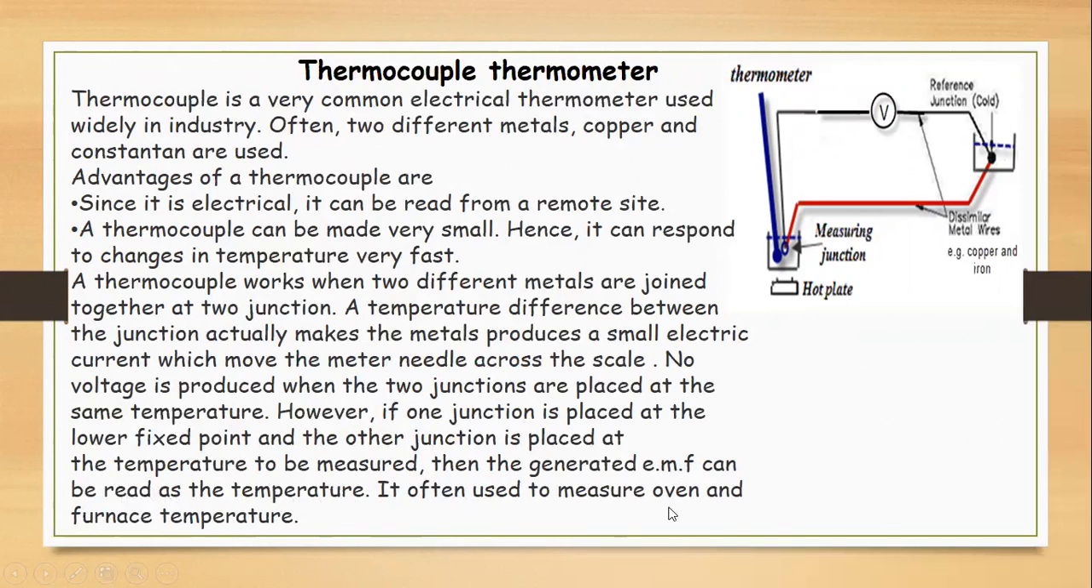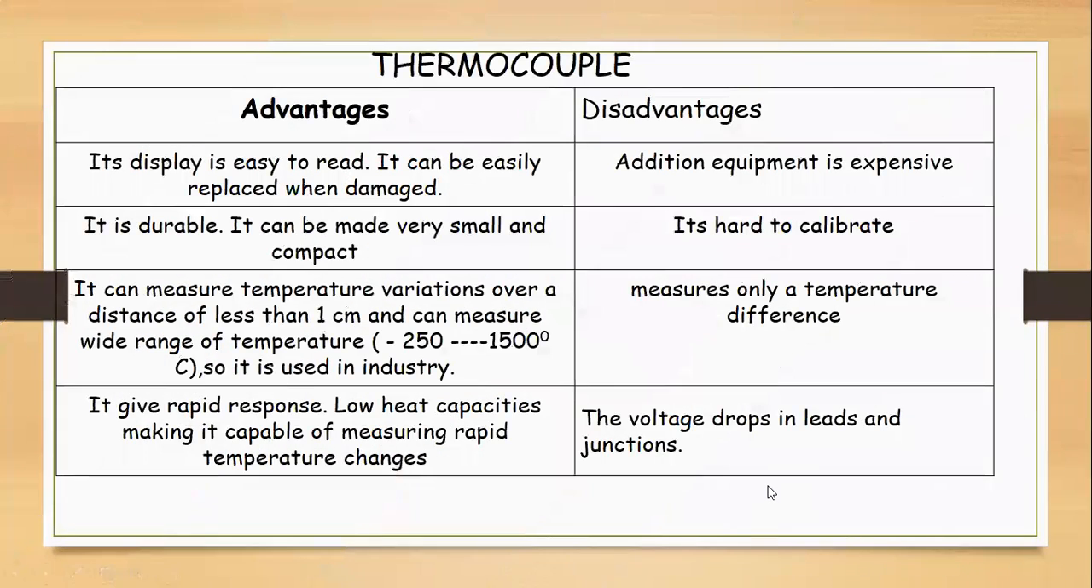It is often used to measure the temperature of the oven and the furnace. So their working range is very high. The display is easy to read. It can easily be replaced when damaged. It is durable, small in size and compact.